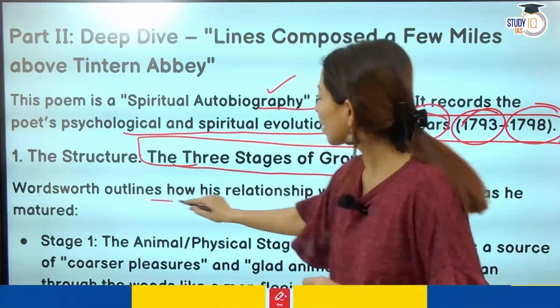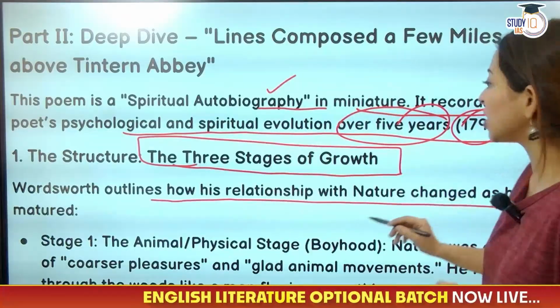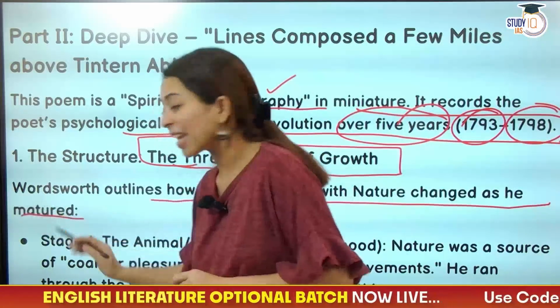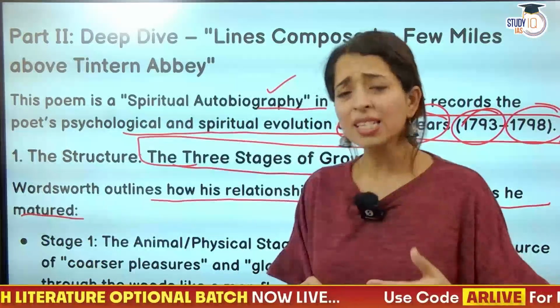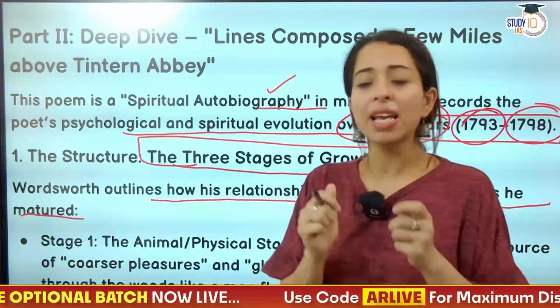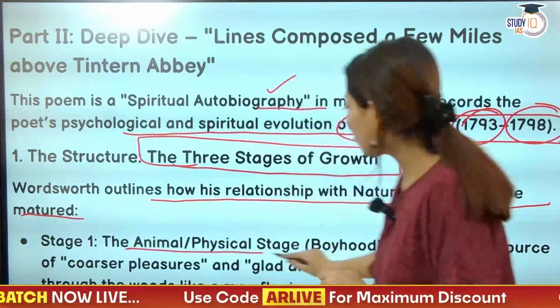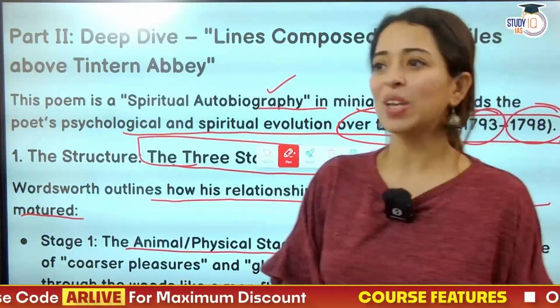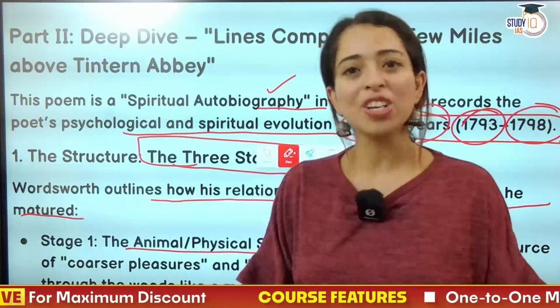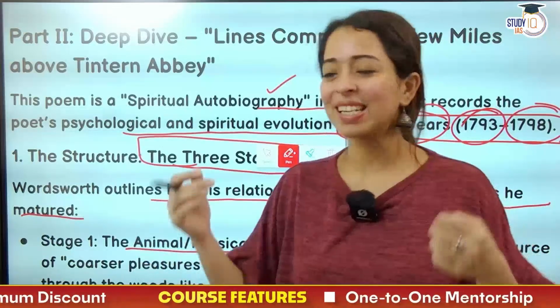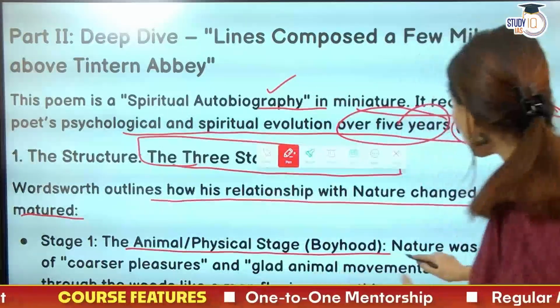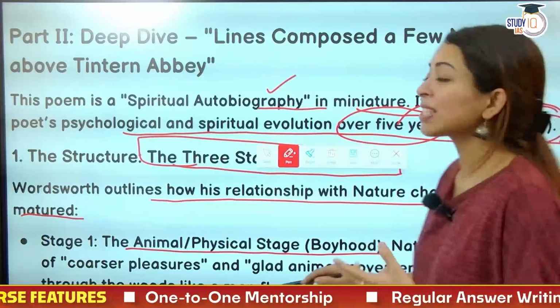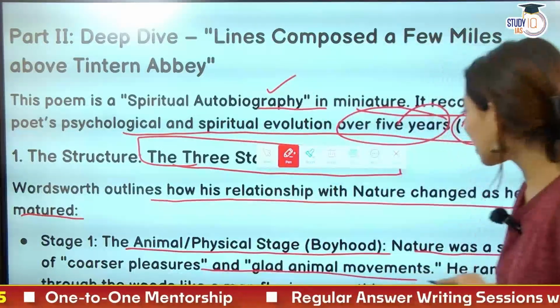So Wordsworth outlines how his relationship with nature changed as he matured. So stage 1 में क्या देखते हैं? हर स्टेज का एक अपना थीमेटिक कंसर्न है. स्टेज 1 में the animal physical stage, that is the boyhood, when he was a young boy, just carefree, nonchalant, no responsibilities, having fun in nature. So nature was a source of coarser pleasure and glad animal movements.